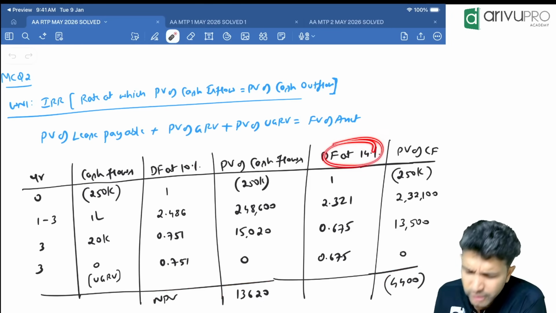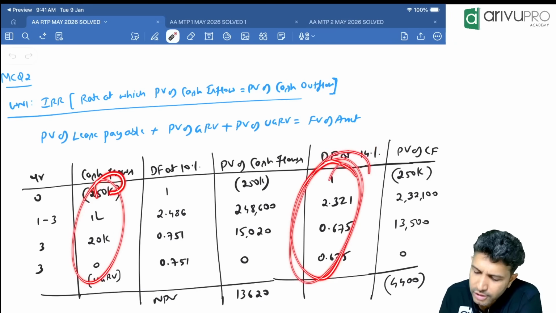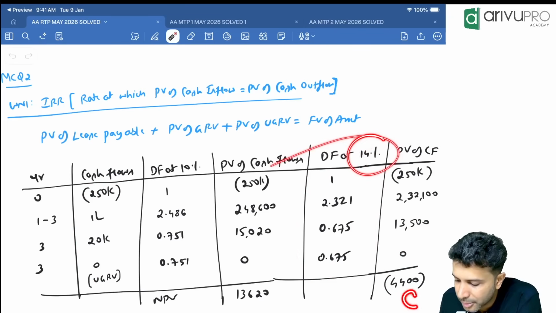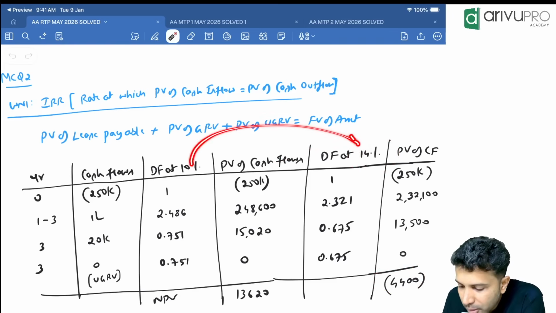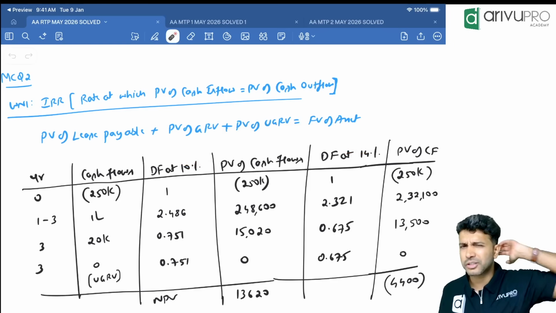Now I want to test it at 14%. At 14%, take the cash flow, this is the discount factor. Multiply, and you'll get the answer. It is negative. That means 14% is also not your IRR, because if 14% was IRR, this number should have become 0. But it is negative. So IRR is somewhere between 10 and 14. Now use your FM interpolation formula.